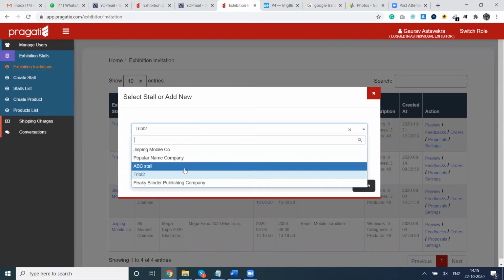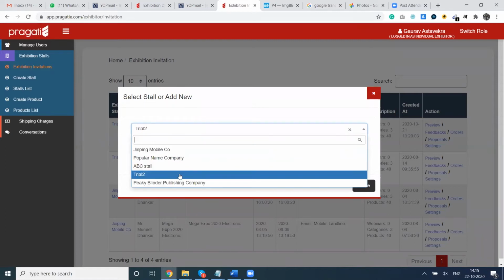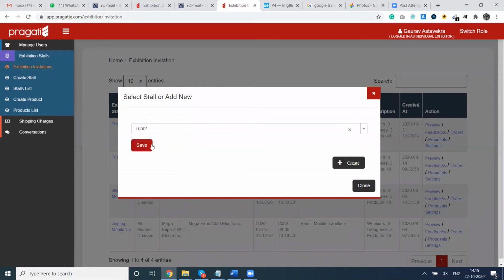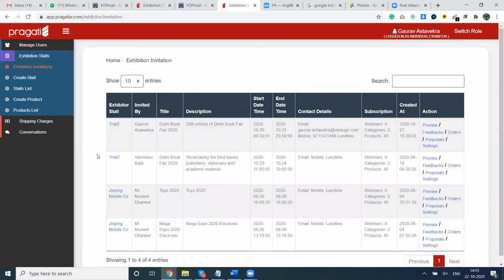There will be different stalls appearing here. So you will see your stall appearing here. Because I have already assigned it to the book fair, that is why it is happening.